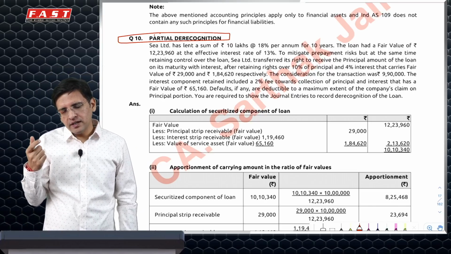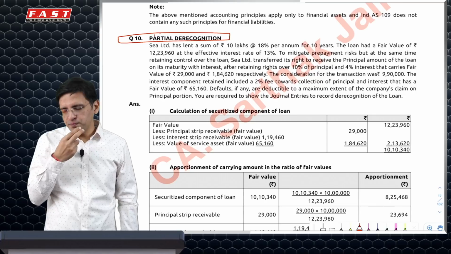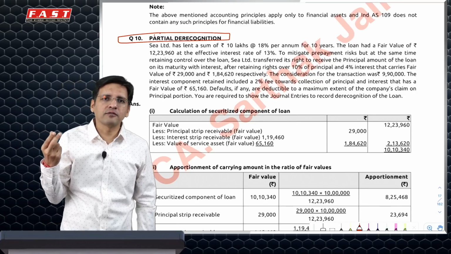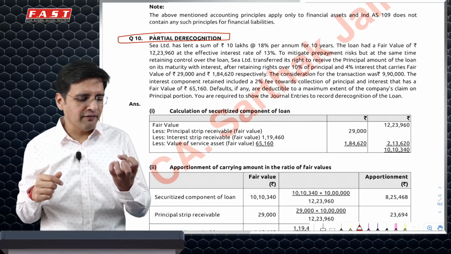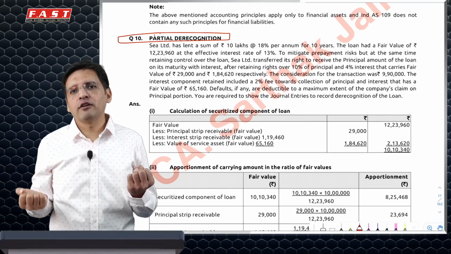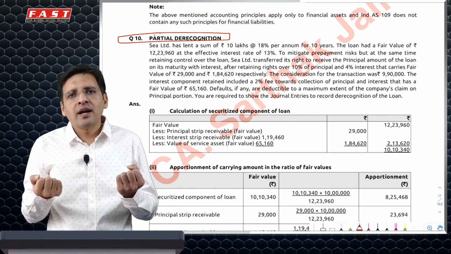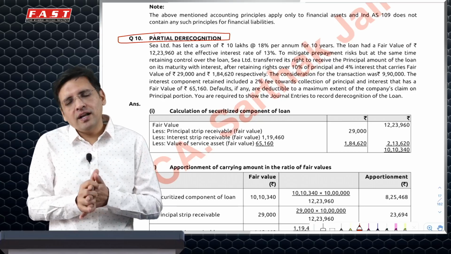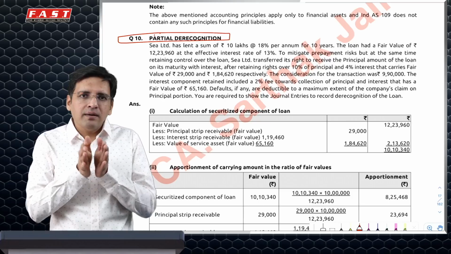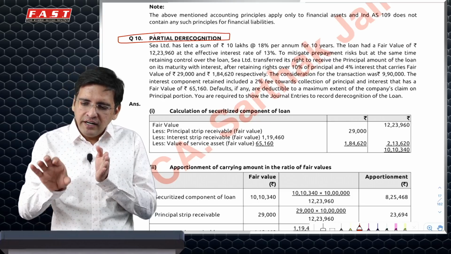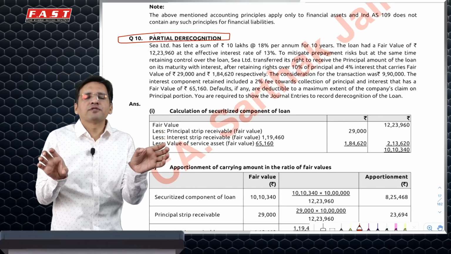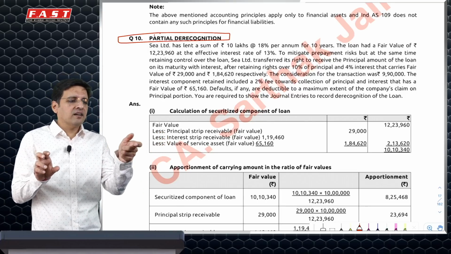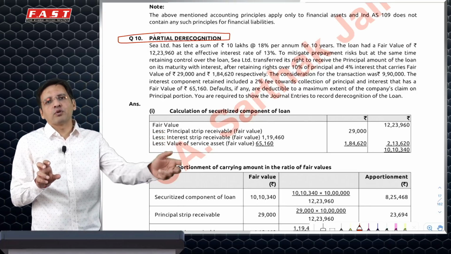So here partial derecognition applies because I have sold a specifically identified stream of cash flows completely. The standard says that what you do is you calculate the fair value of the amount which you've sold and the fair value of the portion which you have kept, and you split your carrying amount in that ratio. The carrying amount of the principal portion which you have retained will be continued in your books, and the carrying amount of the interest portion which you have sold will be derecognized, and the difference between that and what you have received will go to P&L.